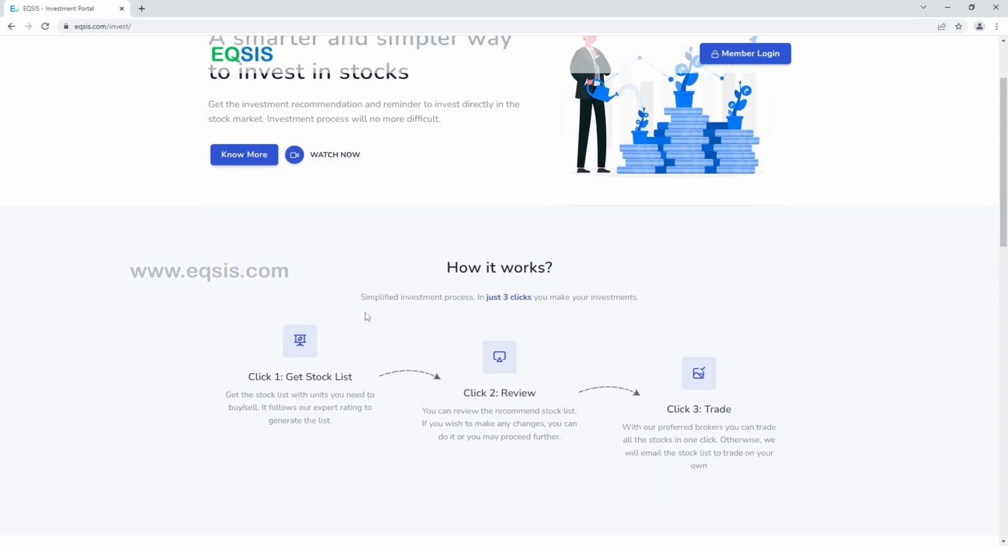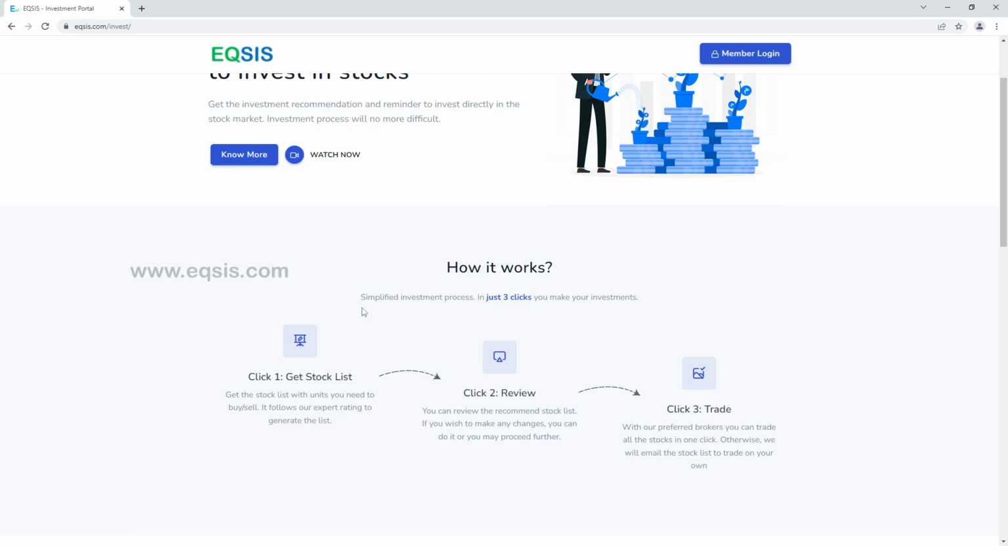This can be done in just 3 clicks. As an investor, in the first click, you get a list of stocks. In the second click, you can review them. And in the third click, you can trade on your own. The shares purchased in your broker account will be in your demat account. Every month, we know how many stocks you've purchased, we review it behind the screen, and we keep you posted with the following updates.